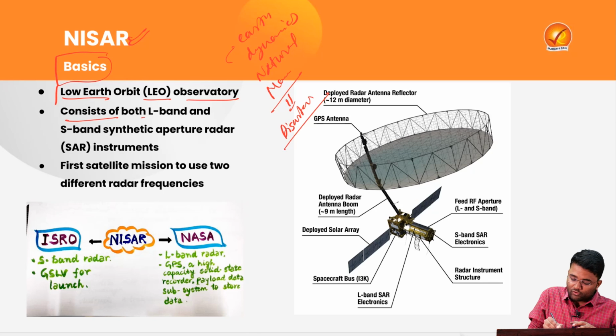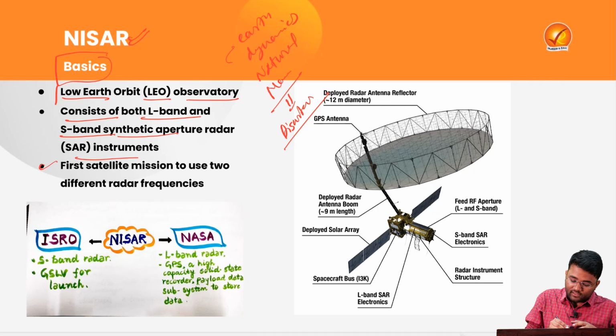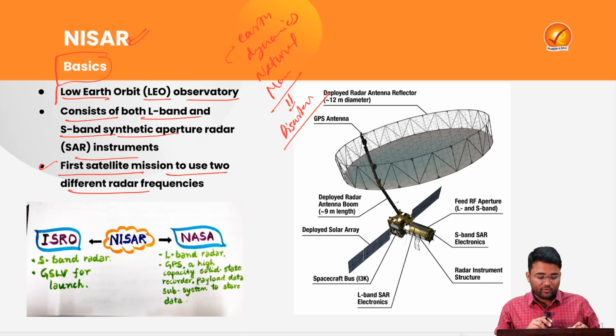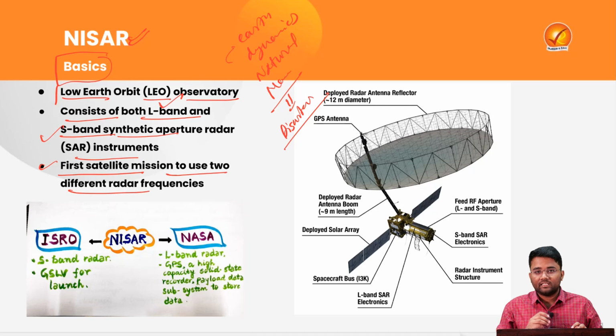Then it consists of both L-band and S-band synthetic aperture radar instruments, which will help in proper image formation of the earth's surfaces. This is the first satellite mission which is using two different radar frequencies: one is the L-band and the second is the S-band synthetic aperture radar frequencies.